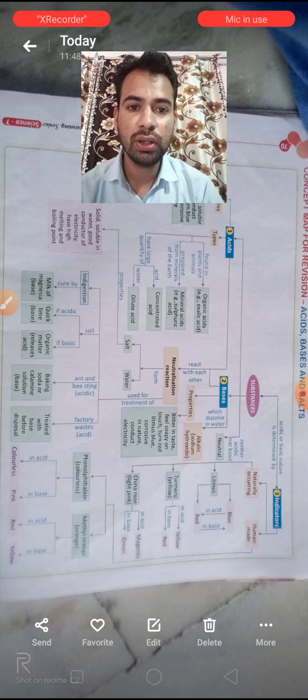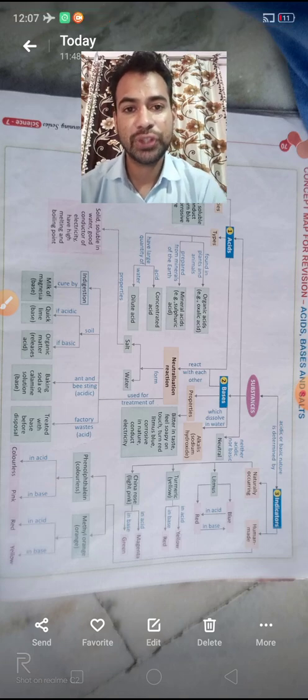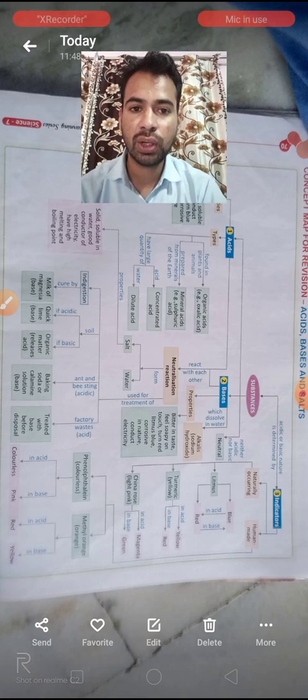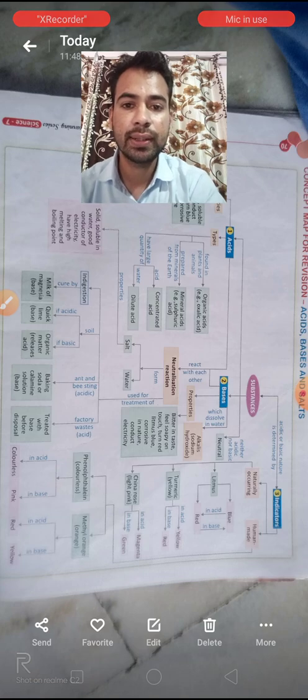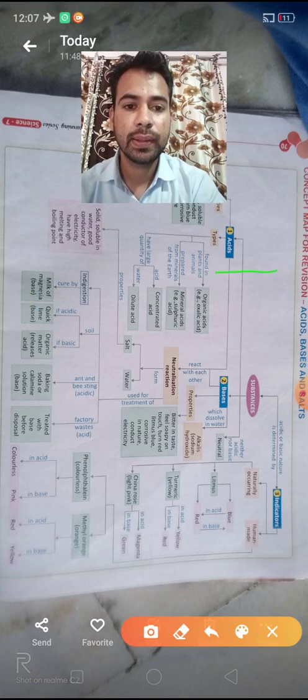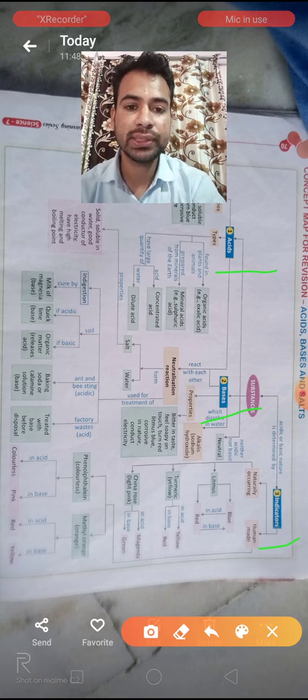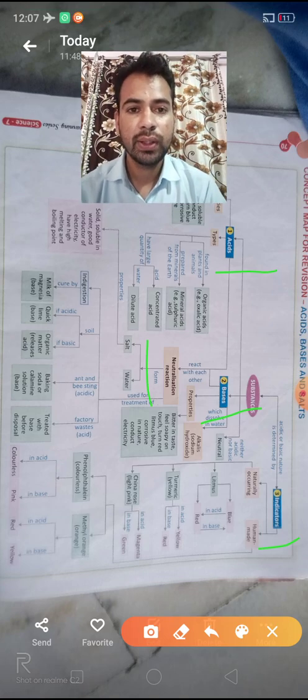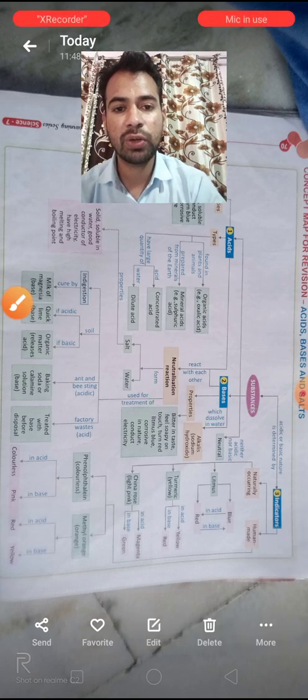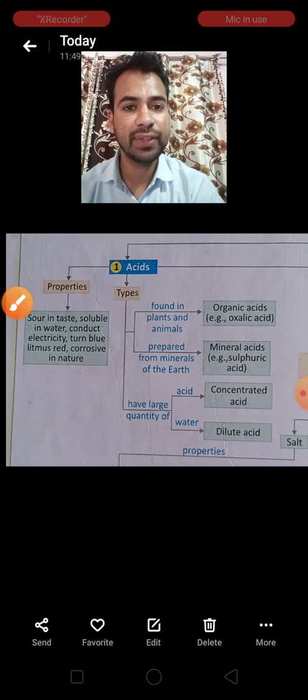It is a full theory of acids, bases and salt, in which you can see acids, bases and indicators plus neutralization reaction. So one by one we will discuss these. See, first acids.